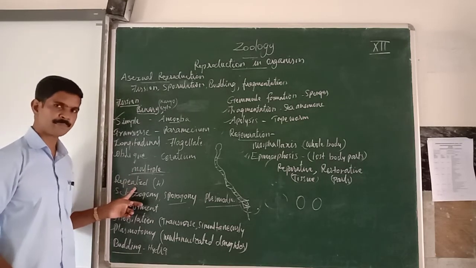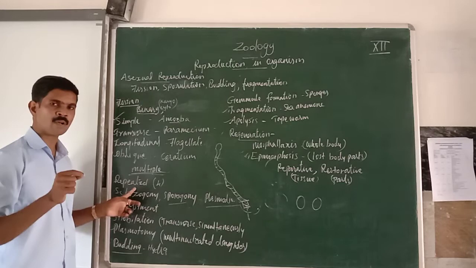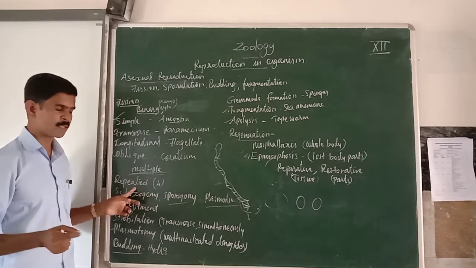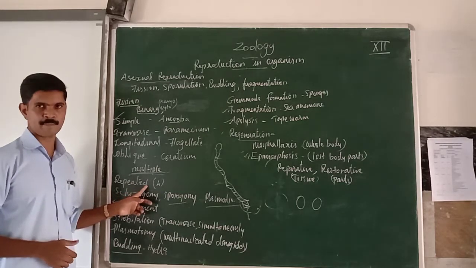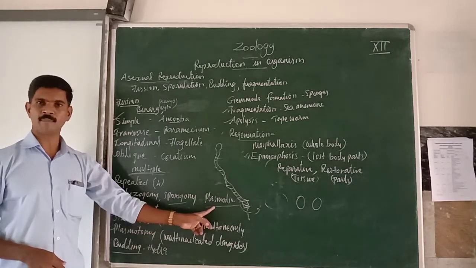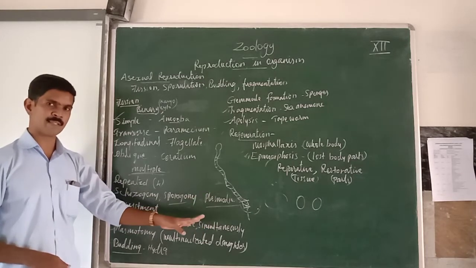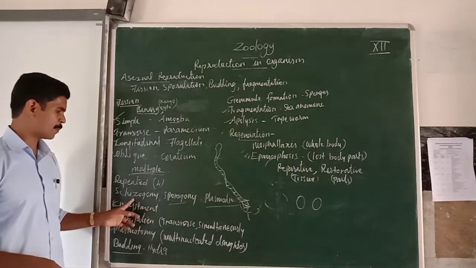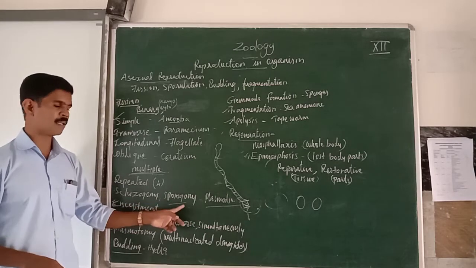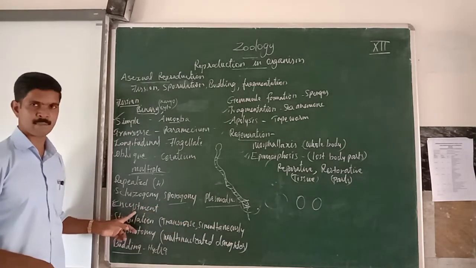Repeated fission means when the parent organism is divided into 4 or more young organisms. Understand? In the second question, in Plasmodium, multiple fission takes place in 2 stages. One type of multiple fission is called schizogony and the second type is called sporogony.